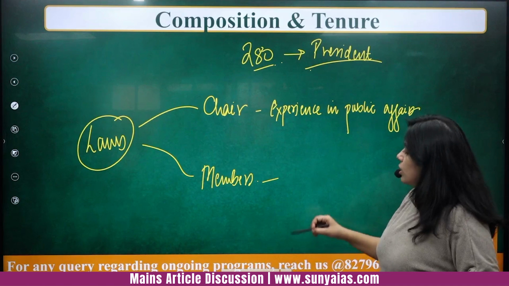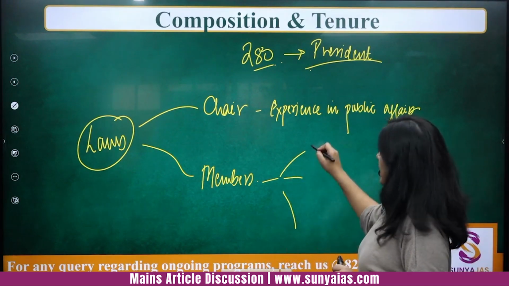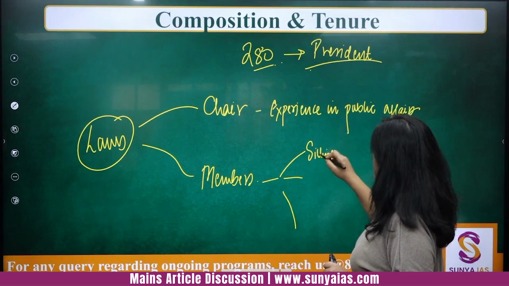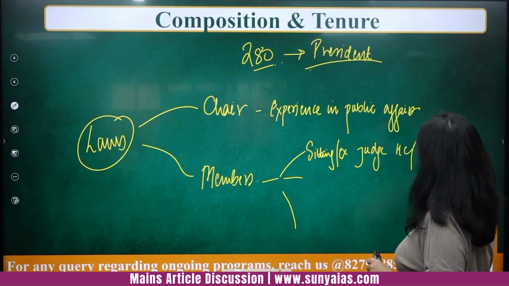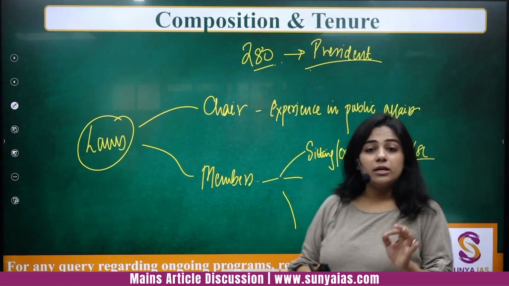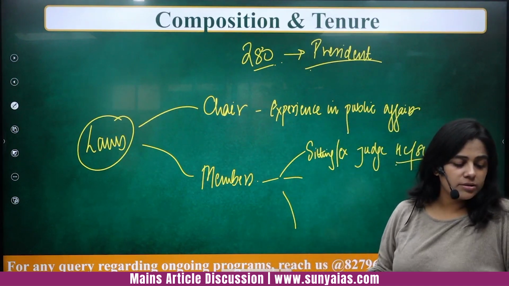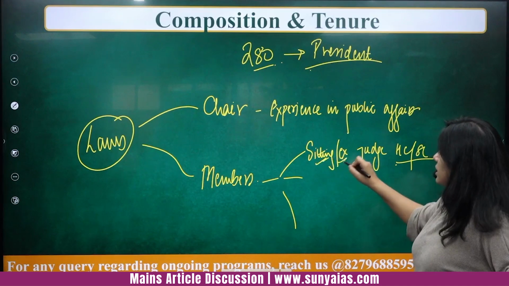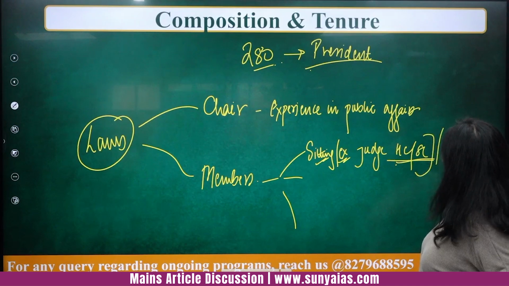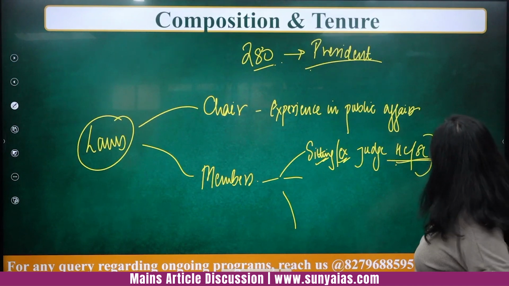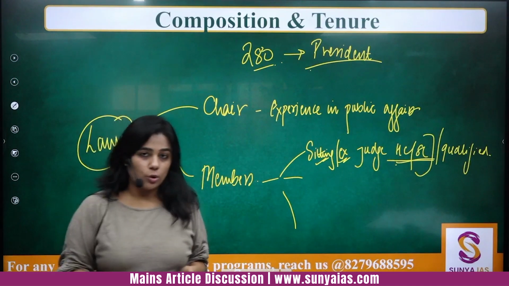Now, for the members, there are a few requirements. Either the person can be a sitting or ex-judge of the High Court or Supreme Court, not a district court as such, or qualified to be a judge of the High Court or the Supreme Court.